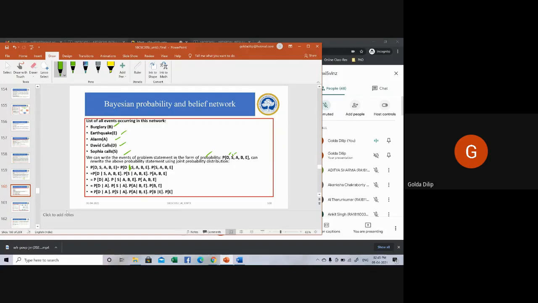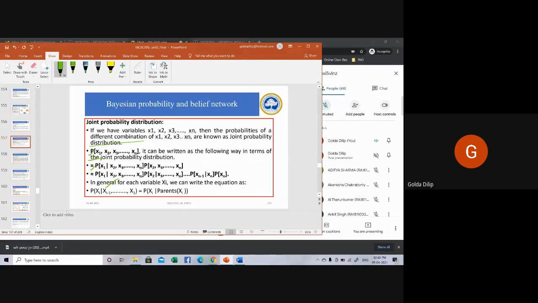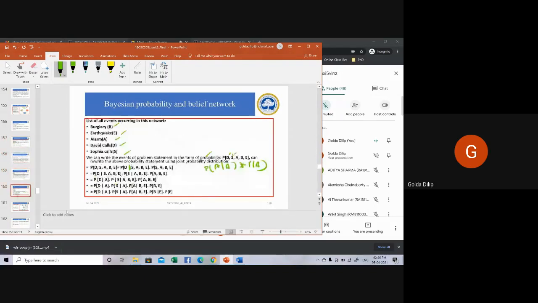So that is what is written here. This is actually of the form into P of B. You can see the statements are written using joint probability distribution.